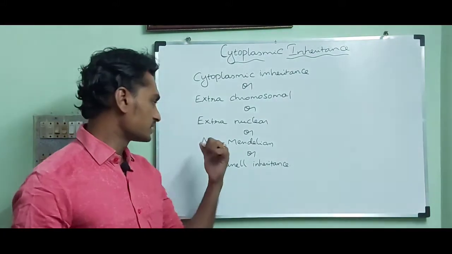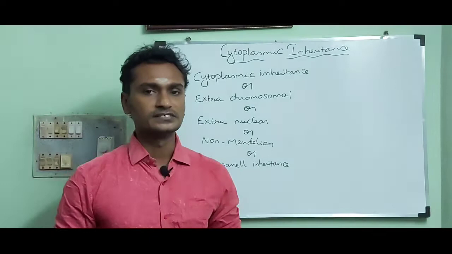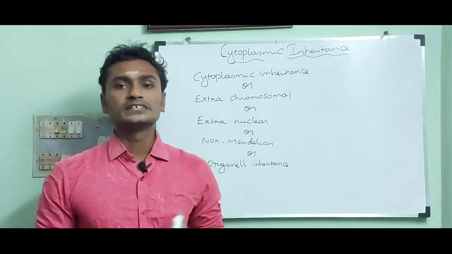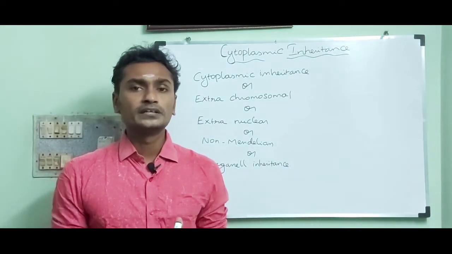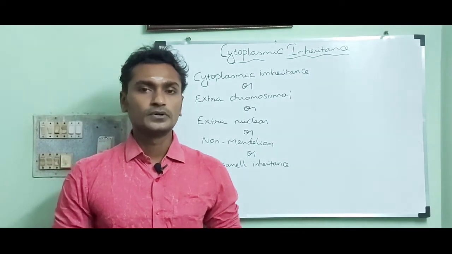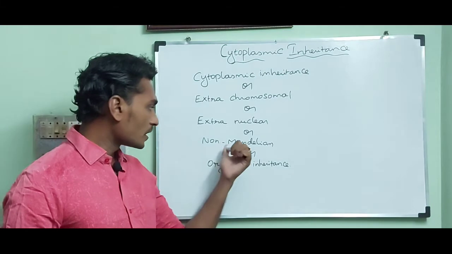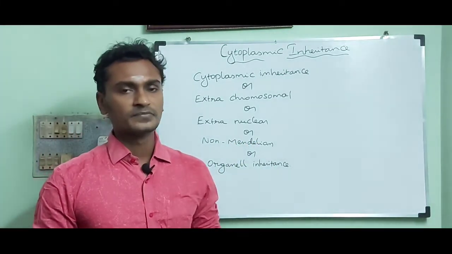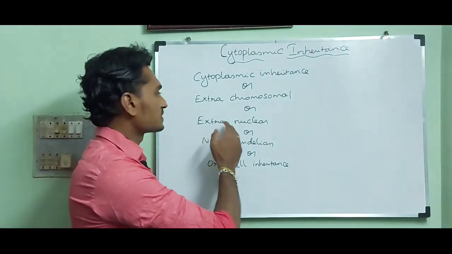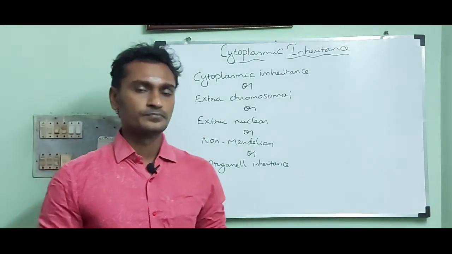Next is non-Mendelian inheritance. This inheritance does not abide by any rules and regulations of Mendelian inheritance. That is why it is called non-Mendelian inheritance. The third one, extranuclear inheritance.